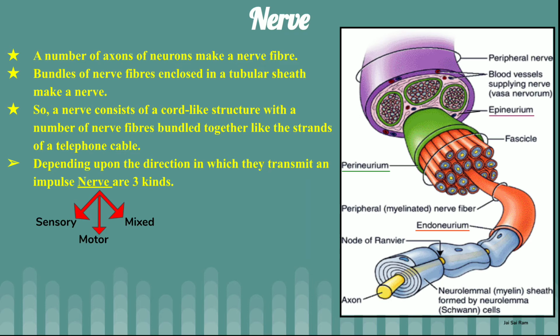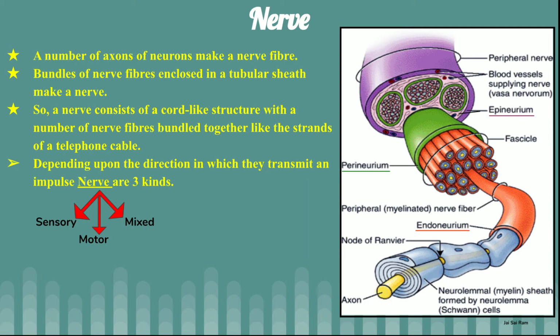Clear? Now, a nerve consists of cord-like structures with a number of nerve fibers bundled together like the strands of a telephone wire. See the picture, you can see that there are a number of axons. This orange color, these are axons. These axons are covered with a green colored bundle cover, that is a nerve fiber. And all these green colored fibers are covered by a purple colored bundle, that is known as a nerve. Okay, understood?